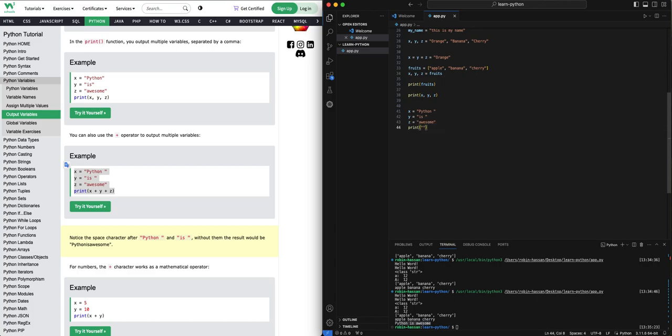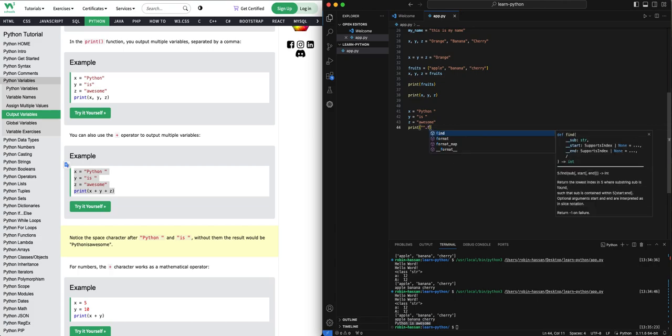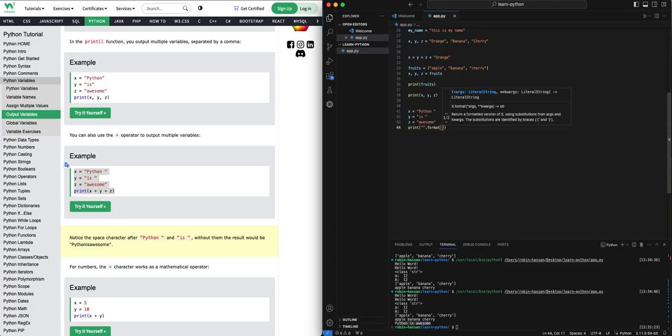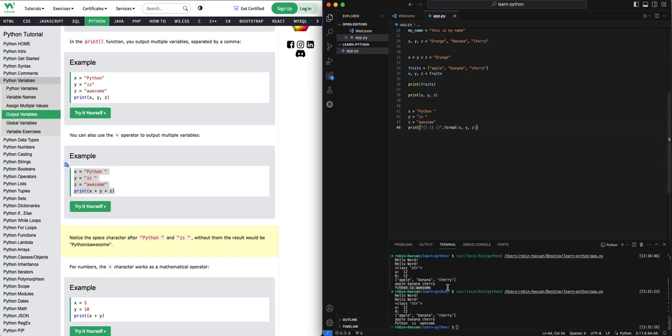What I usually like is to say dot format, and then we pass all the strings whatever we want to use. So we can just do this, this, and this, x, y, z, and Python is awesome. This also works, and I like this approach.